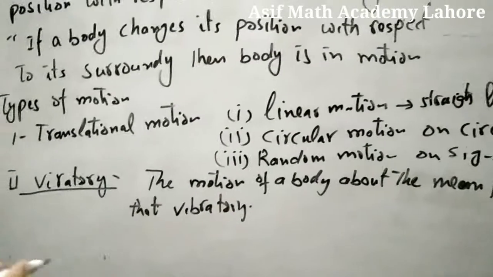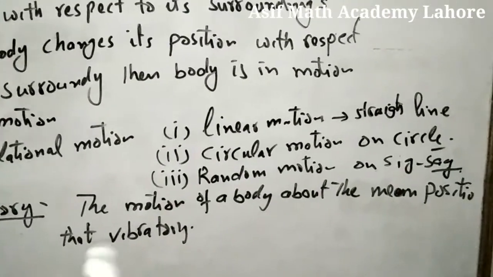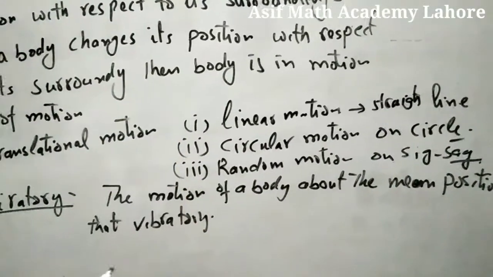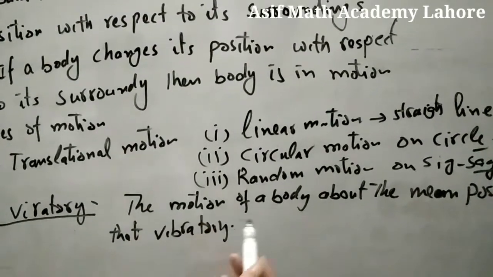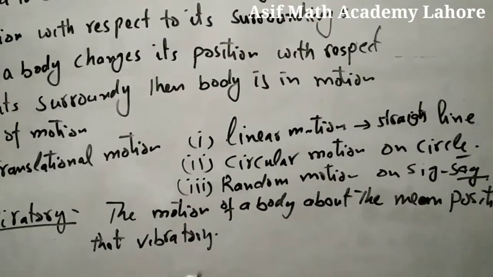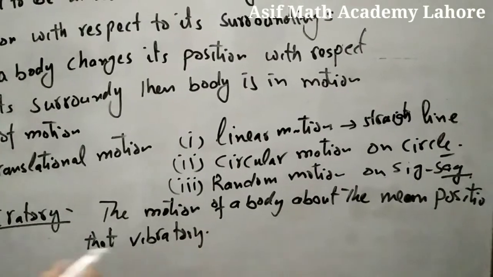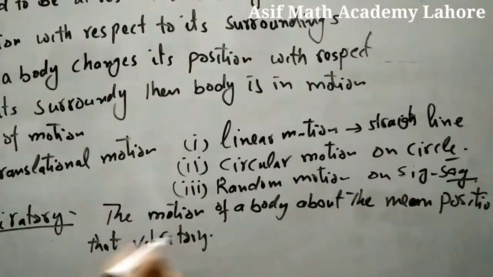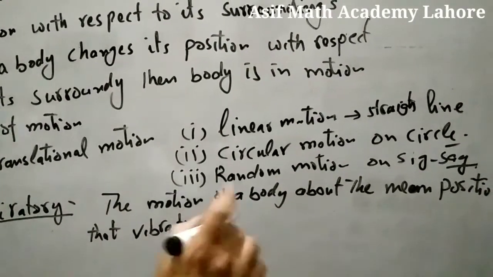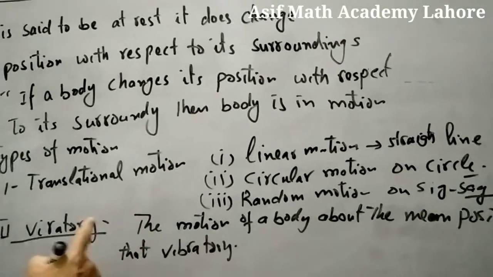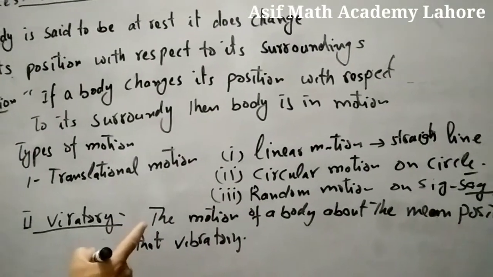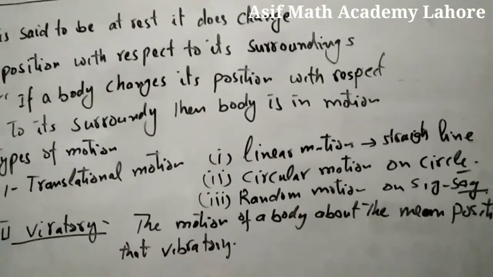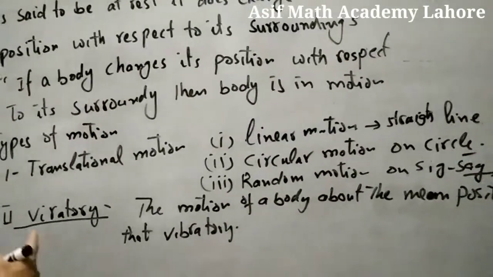For example, if a child is sitting on an oscillator, a झूला जिसको कहते हैं, in the beginning the oscillator is at rest, that is the mean position. When the child starts to play, the oscillator moves to and fro about the mean position, यानी rest position के आगे पीछे move करता है, so the motion of that oscillator is vibratory motion, about the rest position.